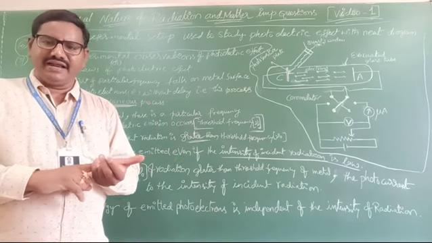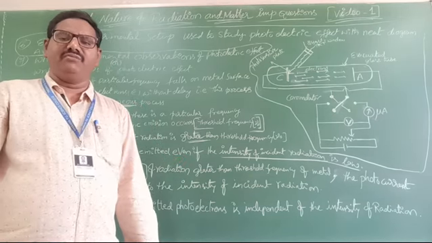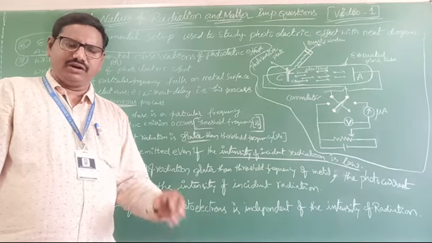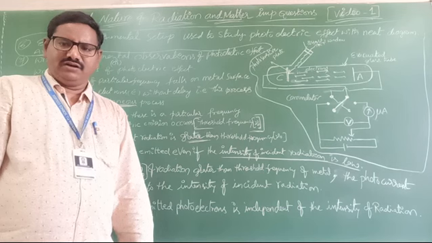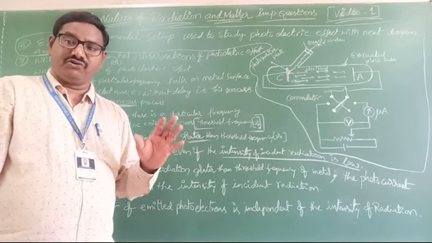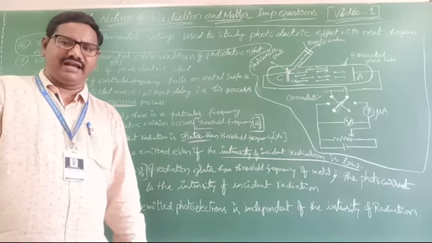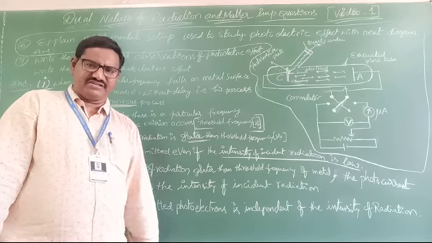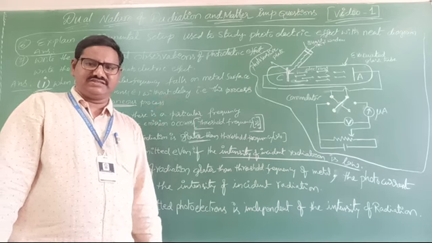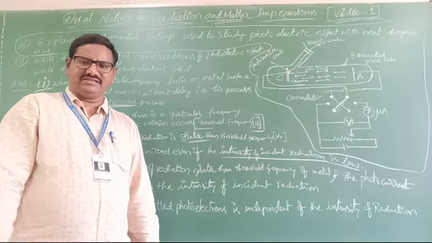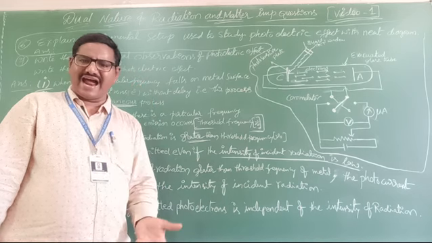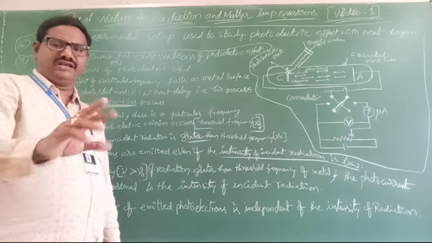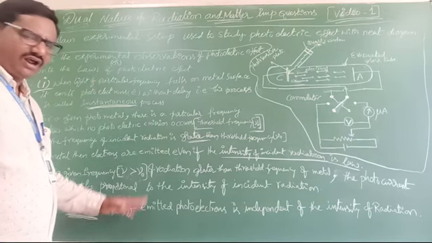When the intensity of incident radiation is more, the photocurrent will increase. If the intensity is low, electrons will still be emitted. If the intensity is high, then the photocurrent will rise. Very simple points. If the frequency is above the threshold frequency, then the kinetic energy will increase, but the photocurrent does not increase. For the photocurrent to increase, we need intensity of incident radiation. Remember these points, most important. These are points 4 and 5.